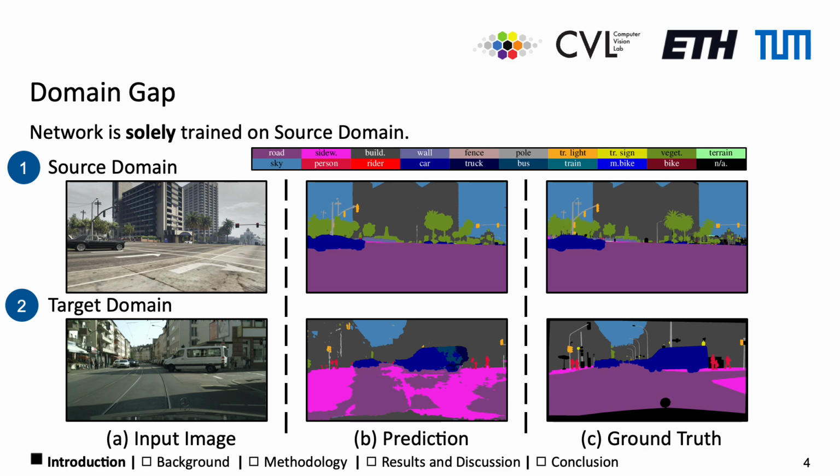In this example, we train a SegFormer model solely on a synthetic dataset agnostic to the target domain and deploy it in a real-world scenario. The network fails to bridge this domain gap and thus is unable to create a good segmentation map.